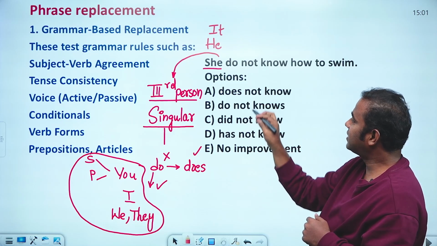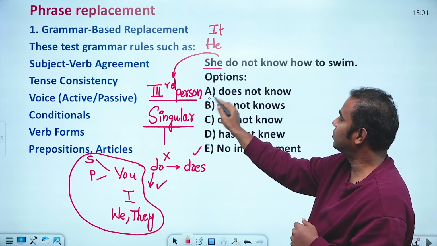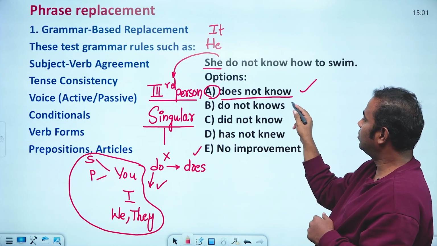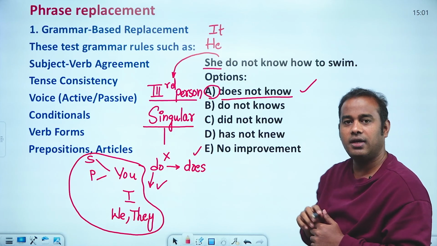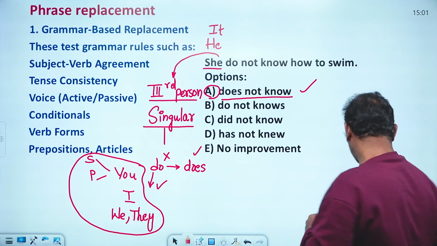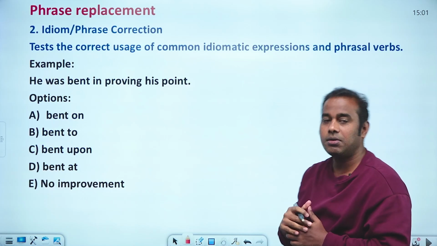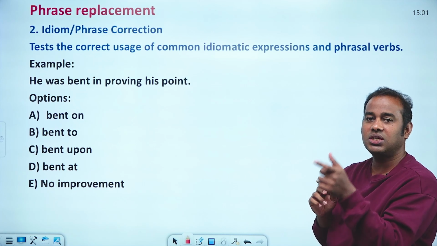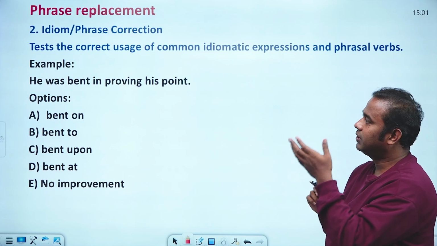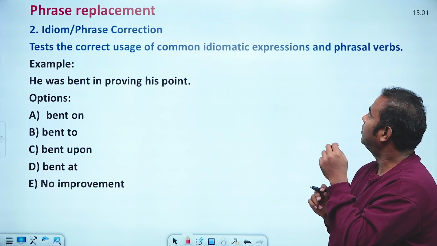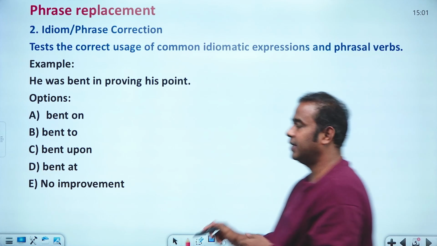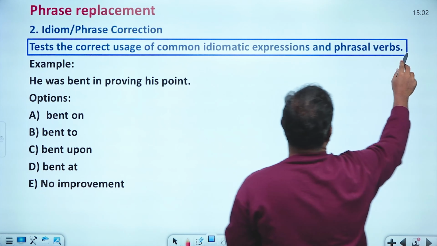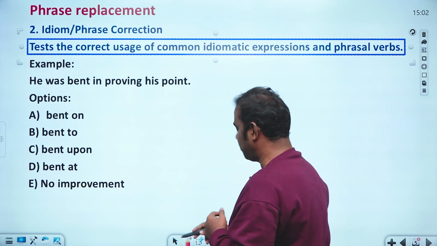So what is the answer here? A would be the right answer: does not know how to swim. So don't know and all those things are not the right answer. So that's the answer here. Then the next one is the second model, that is the idiom or phrase correction. Only idiom correction or phrase correction you should do. For this, you should have very good idiomatic usage capacity. So for that you need to do some practice.